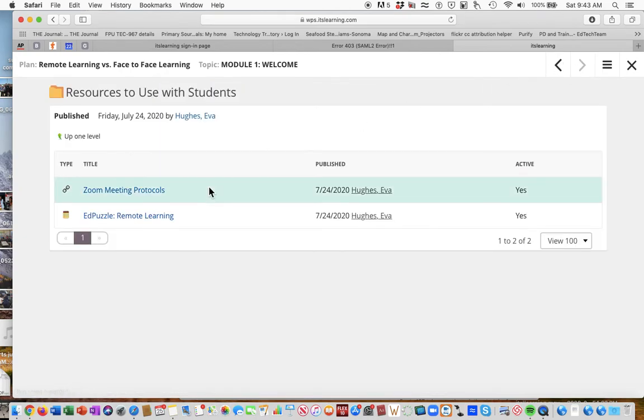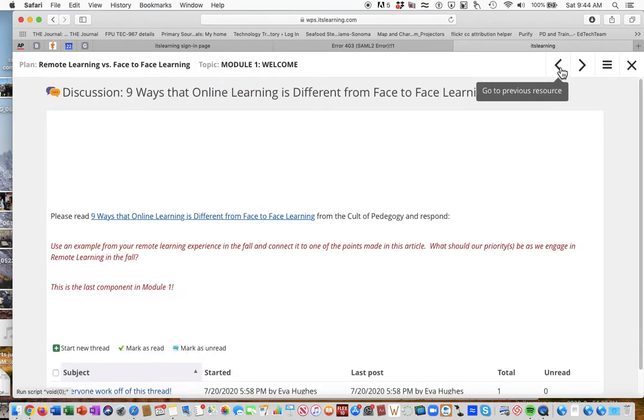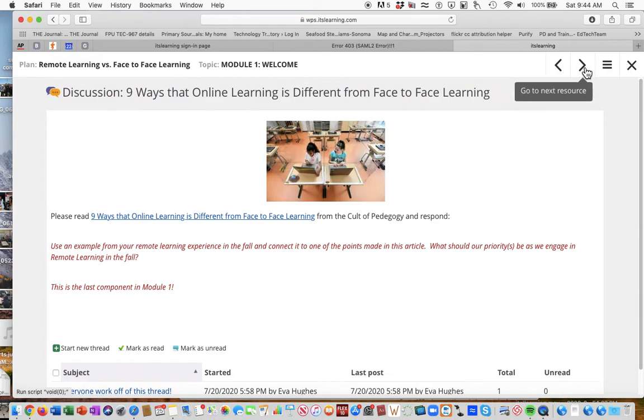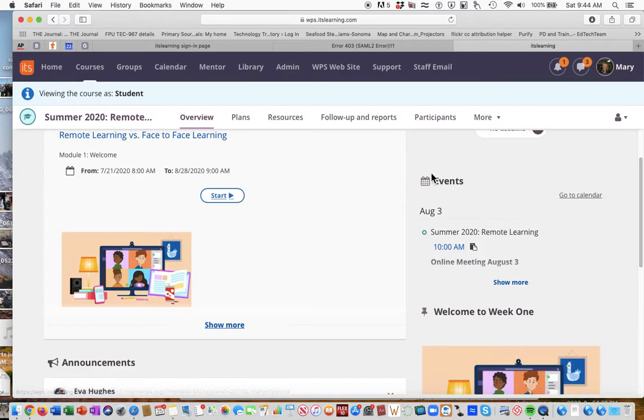The other resources are just a couple things that we've put together. The Zoom meeting protocols you may wish to share with your students. And then Edpuzzle Remote Learning. This is actually really good, and you may want to use it as something to share with your students on the first couple of days of class. And so now you see that this is not active anymore. You can go back if you want to go to a previous resource, or you can just exit out and close the plan. So this is how we'll be working.